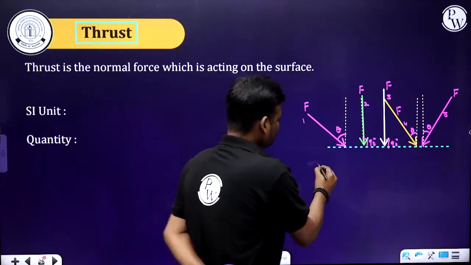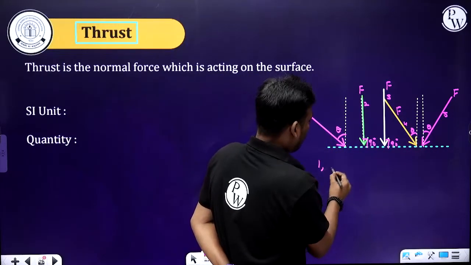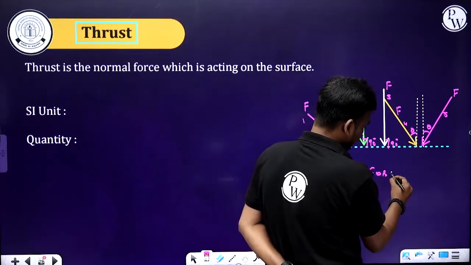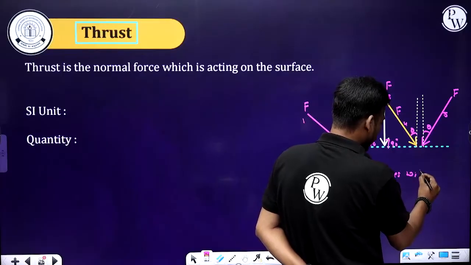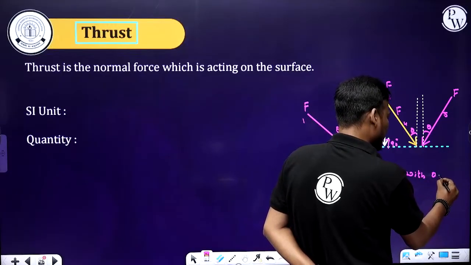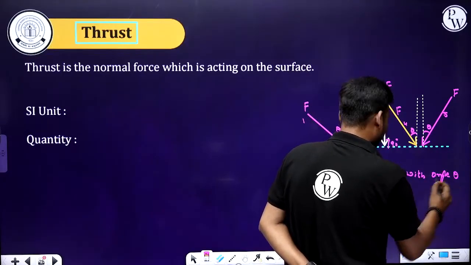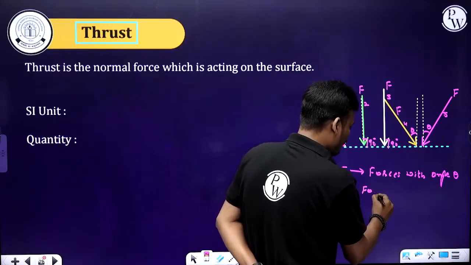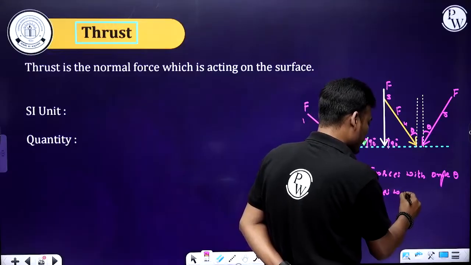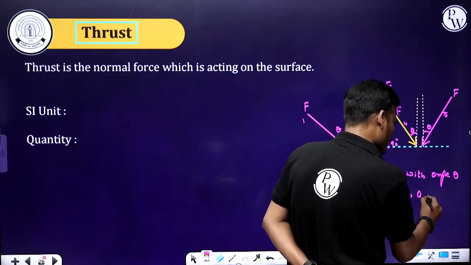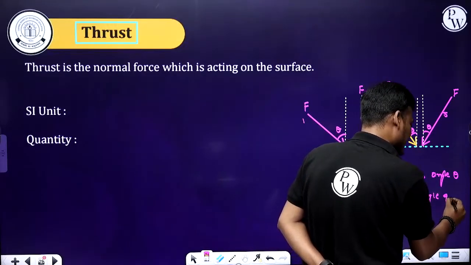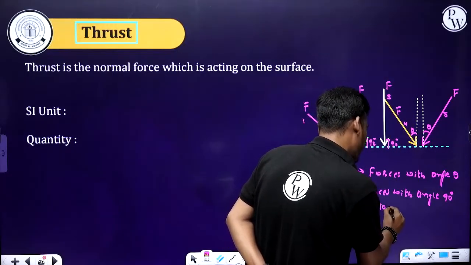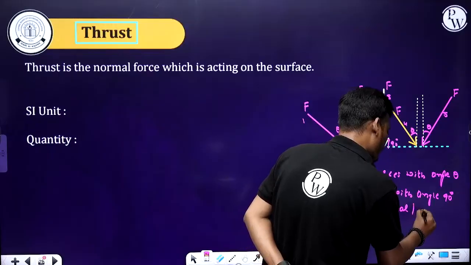Means 1 and 4 and 5 are forces with angle theta, and 2 and 3 are forces with angle 90 degree or normal or perpendicular.